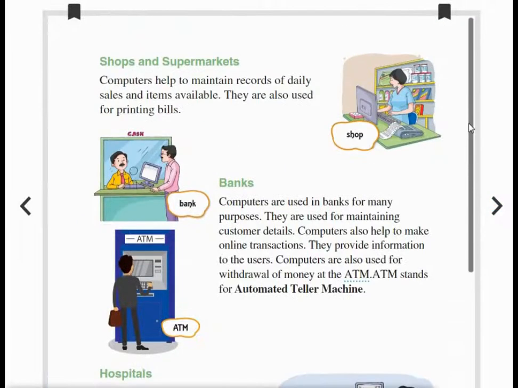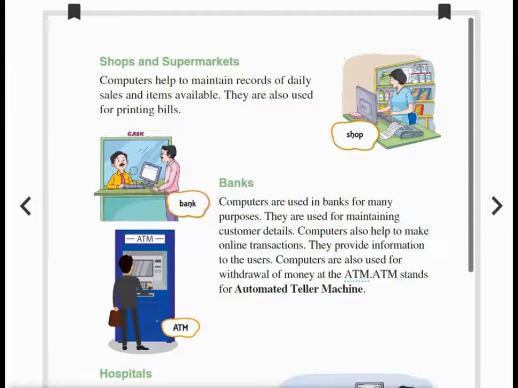Yes, let's continue. See here, even in shops and supermarkets, you might have seen that they will be typing the prices in the computer. It will reduce the time of calculating the prices. Computers help to maintain records of daily sales and items available. They are also used for printing bills. They'll be giving printed bills. Yes or no? Yes. And next, let's see how it is useful in banks.